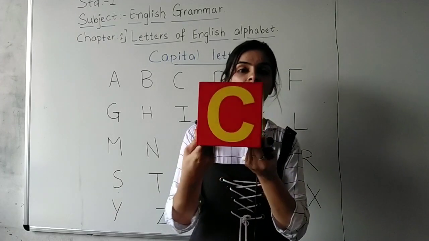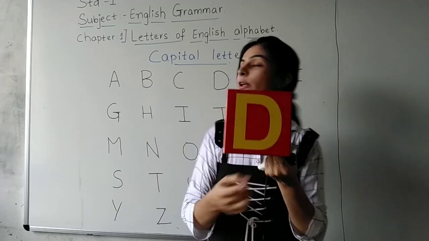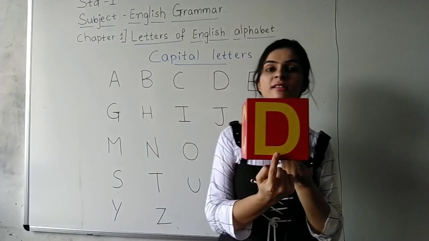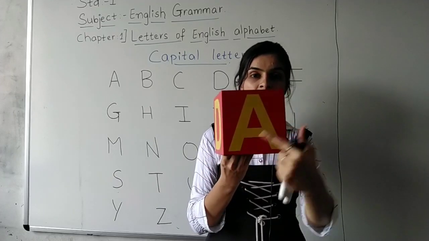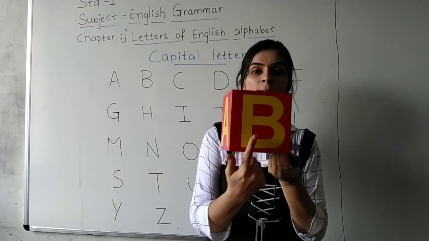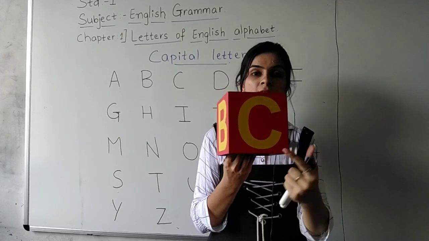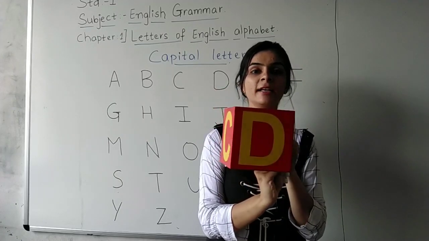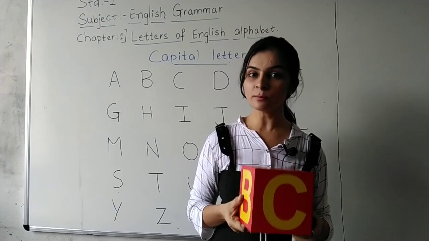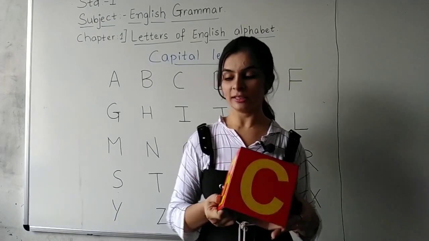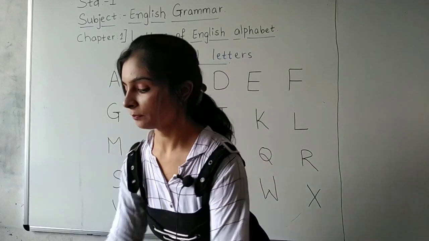Then capital D. You can look at the board. What is this? Capital letter D. Okay? So A, B, C and D. Okay students, you are all enjoying? You want to see some more blocks? Yes, yes, I know you want to see.